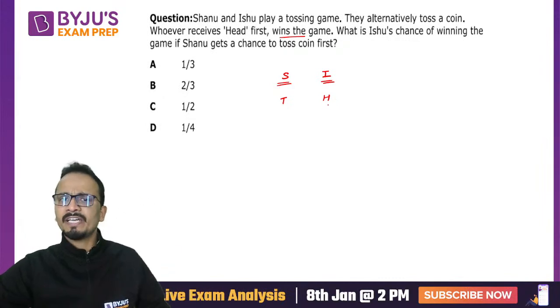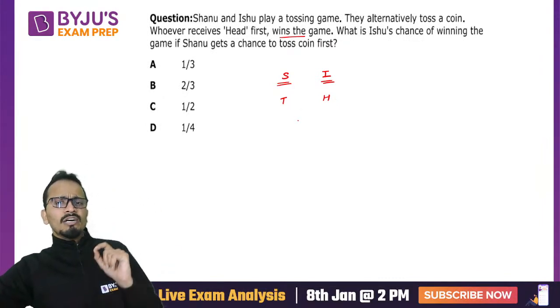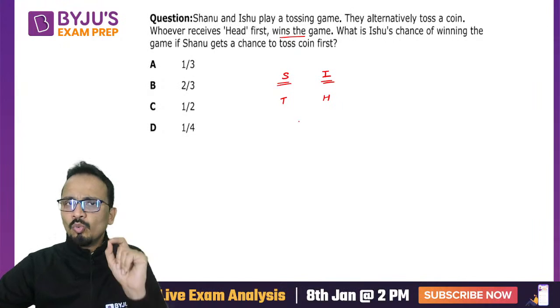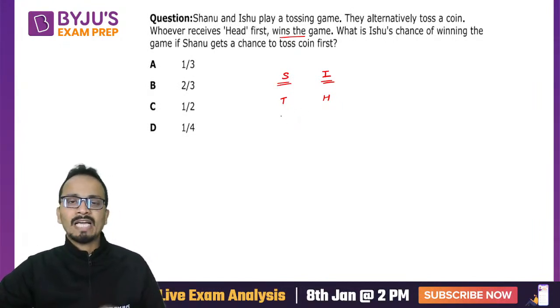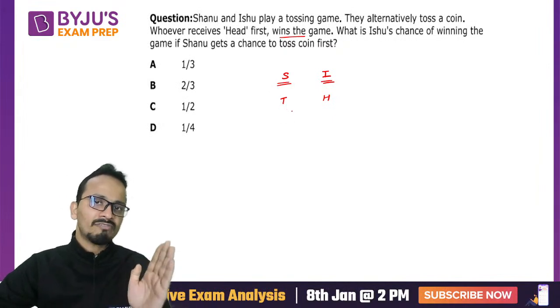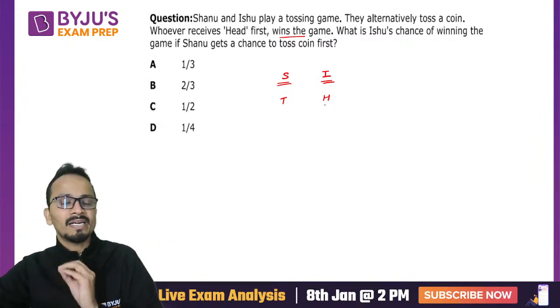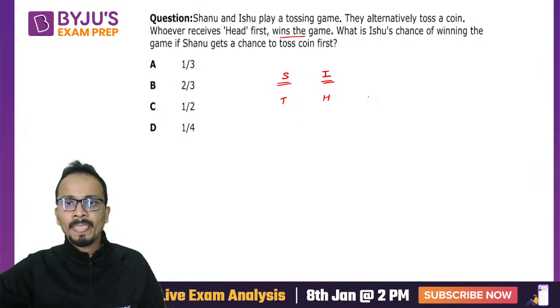So we'll make different cases. First case is if Ishu wins in her first chance. That means Shanu has to get a tail and then Ishu gets a head. Shanu's probability of getting tail is half and Ishu's probability of getting head is half.